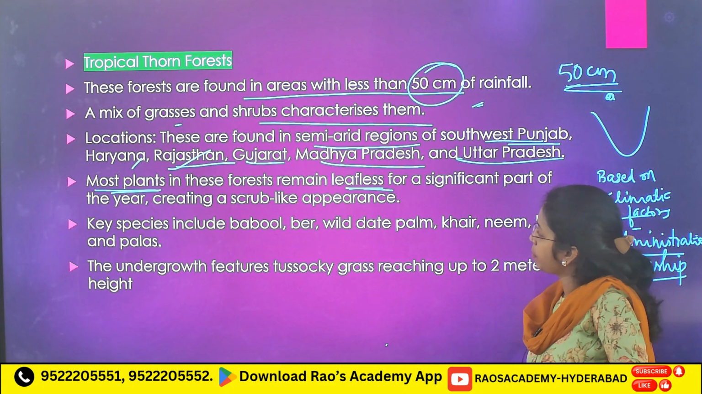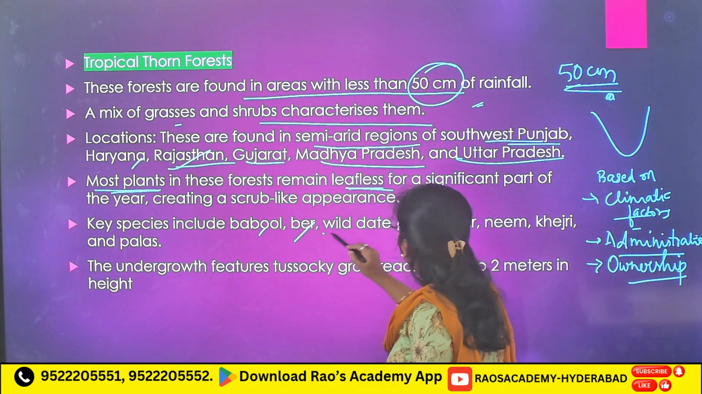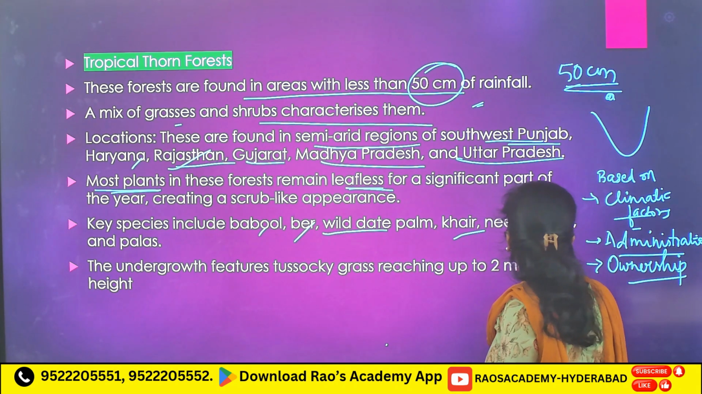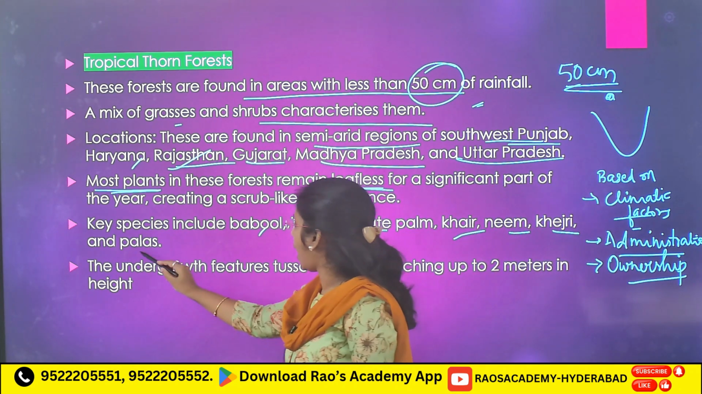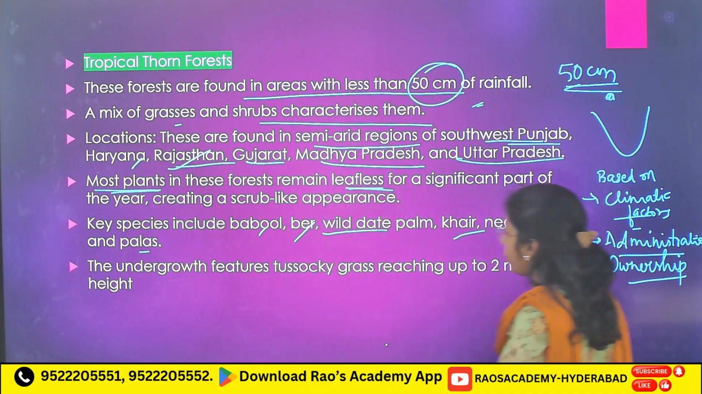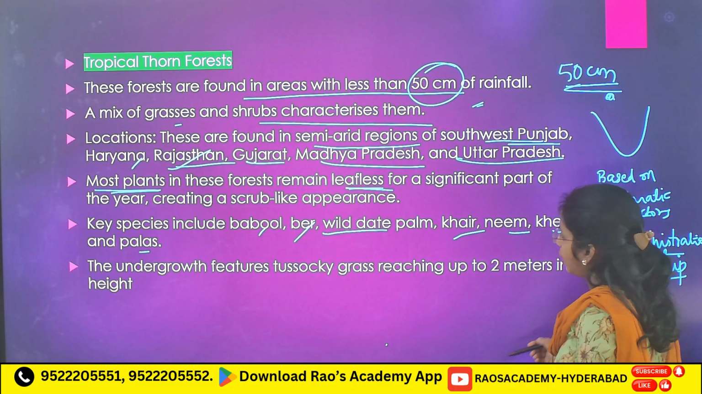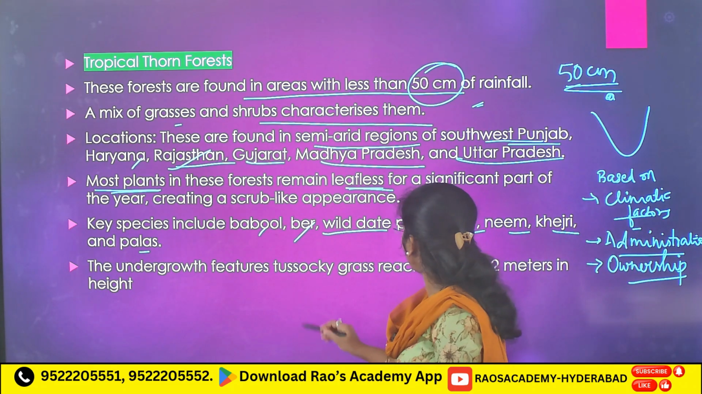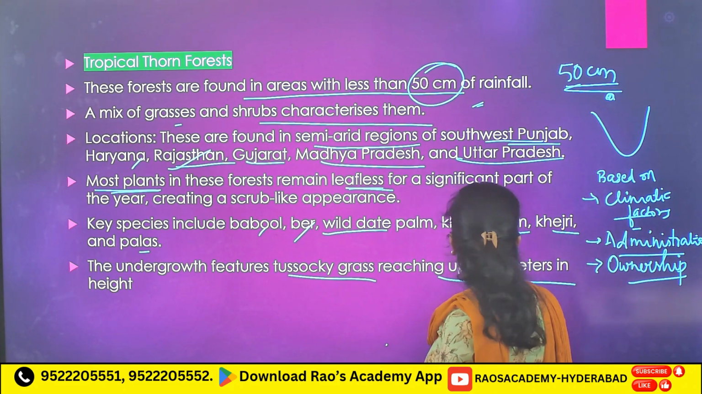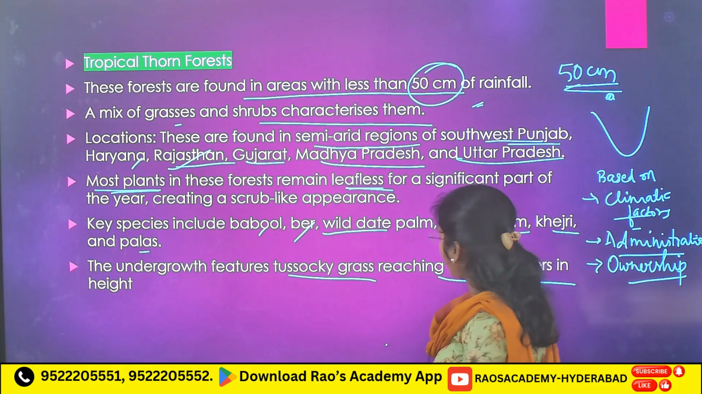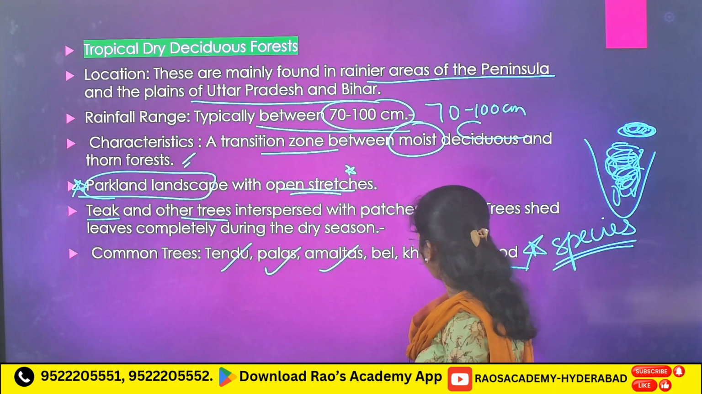Now, key species: babul, bear, wild date palm, care, neem, kejri and palas. You have to remember. Now, tussocky grass reaching up to 2 meters in height. This also you have to remember.